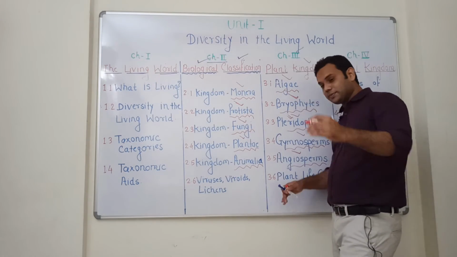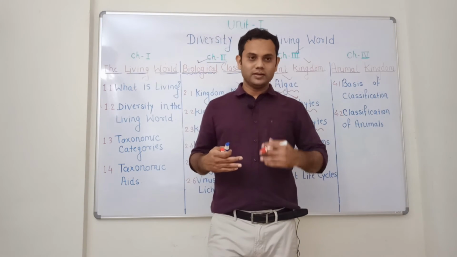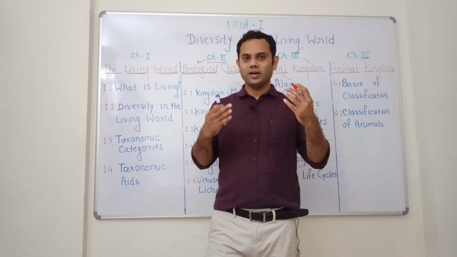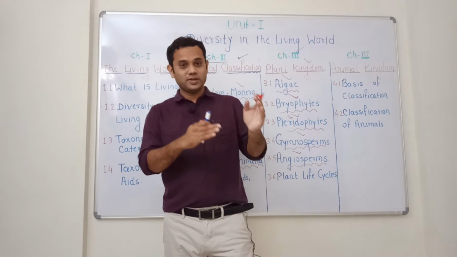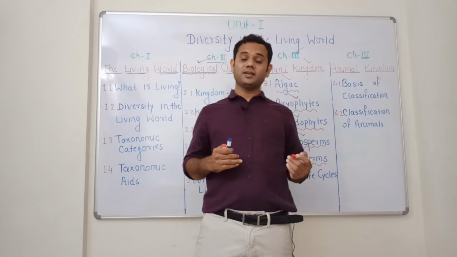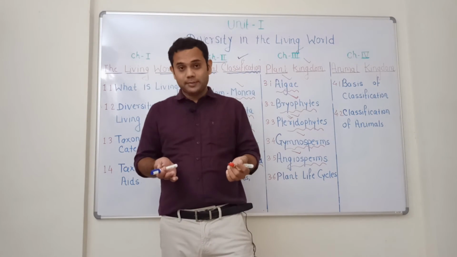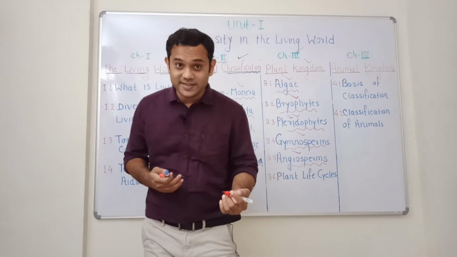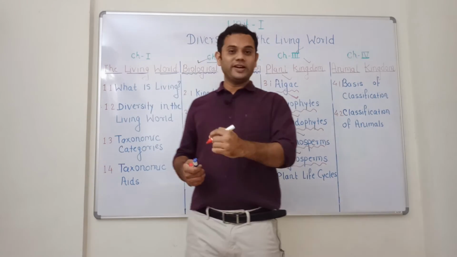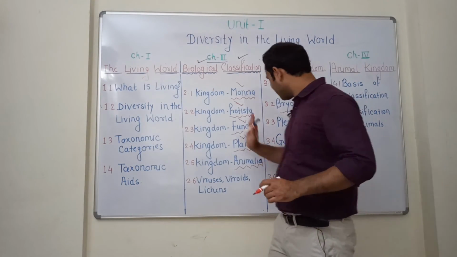The last one is plant life cycle. How the life cycles of plants get performed, in that we will be dealing with the different life cycles: haplontic, haplodiplontic, and diplontic life cycle, depending upon the prominent generation, whether it is the gametophytic generation or the sporophytic generation. So that will be the core of chapter number three.